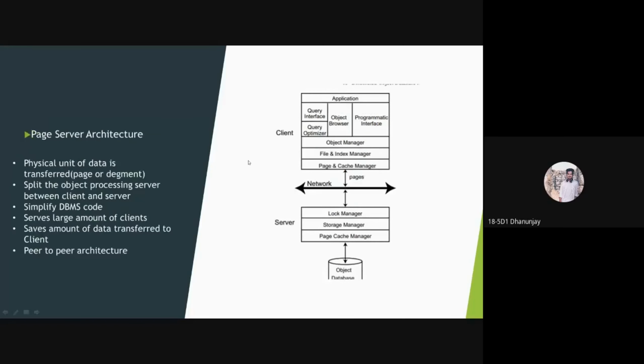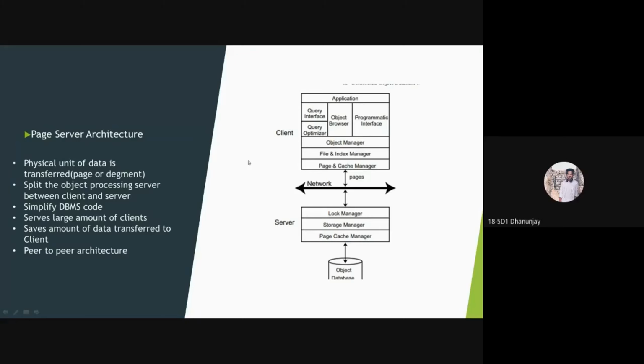And let us go to page server architecture. In the page server architecture, the unit of transfer between the server and the client is a physical unit of data, that is, a page or segment. Sorry, there is a spelling mistake in the PPT. It is actually segment rather than object. It splits the object processing services between the client and the server. It also simplifies DBMS code, as both the server and client maintain page caches. In this, the representation of an object is the same all the way from disk to the user interface.